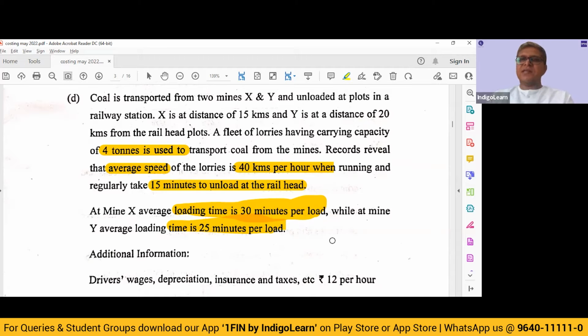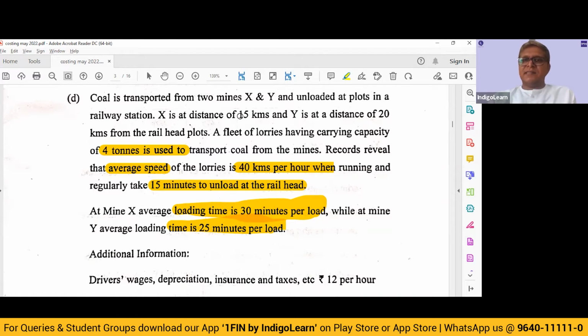So if we take, for example, mine X, it is at a distance of 15 kilometers. In 60 minutes, we are able to do 40 kilometers. That means we are able to do 1.5 kilometers per minute. So if we have to cover 15 into 2 ways, 30 kilometers, and if we divide it by 1.5 kilometers per minute, we will require 20 minutes of travel time. All right, I think we have done some basic mistakes.